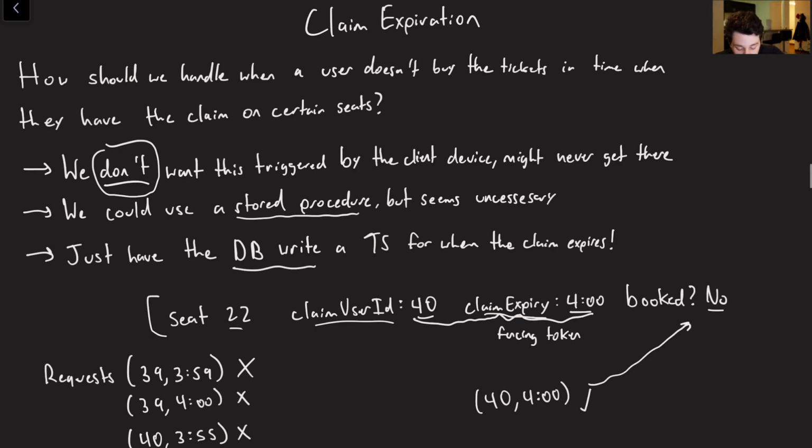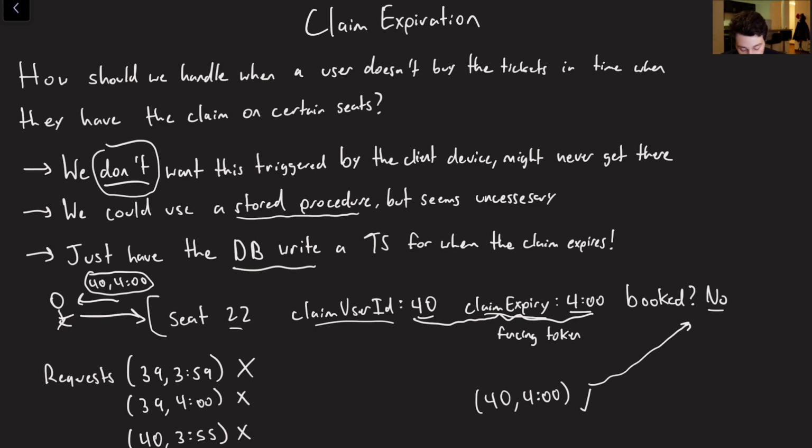Basically, initially, user 40 is going to make this claim to the database, and the database is going to say, okay, your fencing token is 40, 4 o'clock. Meaning when you actually want to book those tickets, you're going to have to pass me back 40, 4 o'clock, or else I know that it's someone else trying to book these tickets and they don't actually have the proper information, right? No other client is going to be able to read this row directly from the database. We're just not going to expose it from the server as an API request. And so as a result, when I say 40, 4 o'clock, I know that we should actually be able to